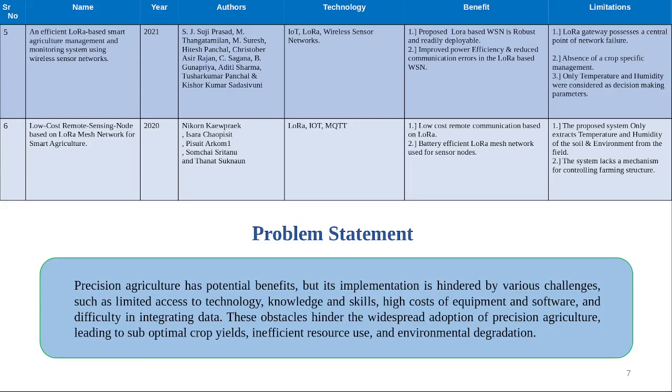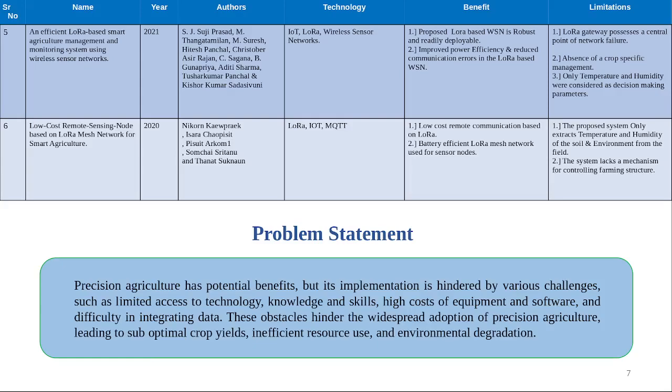The system could be further improved by enhancing the use of temperature and humidity of the soil and environment of the field. The system lacks a mechanism for controlling the actual structure, so this is only the sensing part. The controlling part also needs to be added.